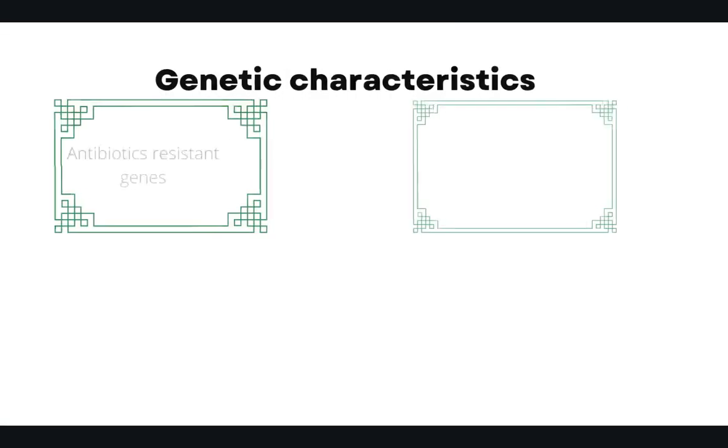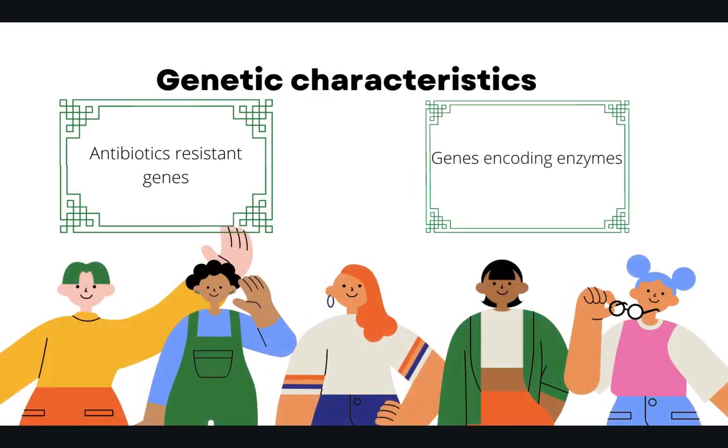And lastly, we have the genetic characteristics of the bacteria. To identify the genomic materials of the bacteria, is it chromosomal material or plasmid material, we have many gene identifying methods. For example, we have the PCR, polymerase chain reaction method. We also have next generation sequencing methods to identify the genomic content of the bacteria.